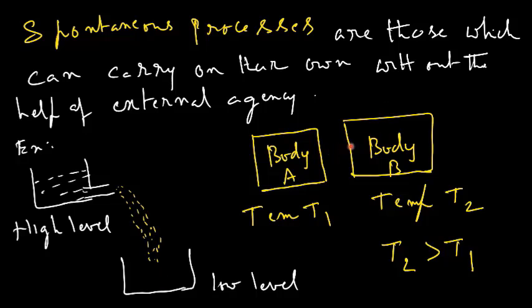Similarly, take two bodies at different temperatures, here the temperature is T1, and here T2. Temperature T2 is greater than T1. When bodies at different temperatures are kept in contact with each other, heat flows from higher temperature to lower temperature. Therefore here heat flows from body B to body A. So this is also a spontaneous process. Spontaneous processes are those which can carry on their own without the help of any external agency.